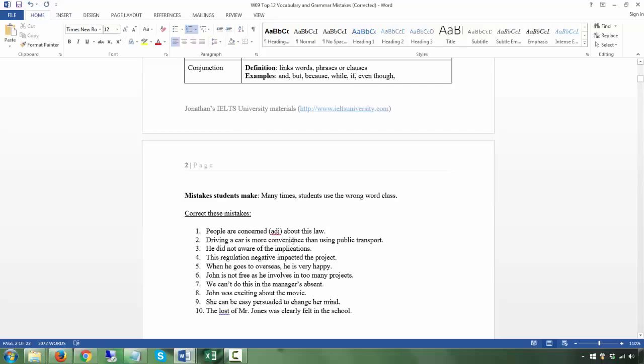Driving a car is more or less the same thing. Driving a car, here's a subject, be verb, and you're going to find you want to use an adjective here. Convenience is a noun, so it should be convenient after the be verb. He did not aware of the implications. Basically, this again is the adjective, and you want to use a be verb.